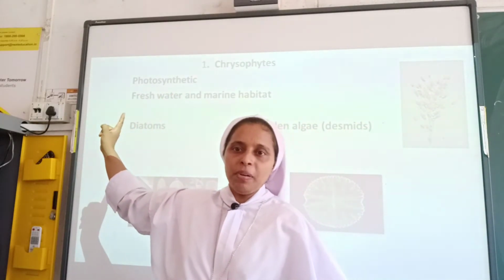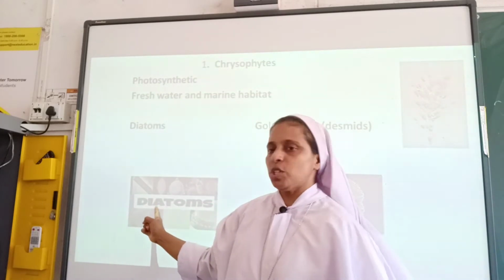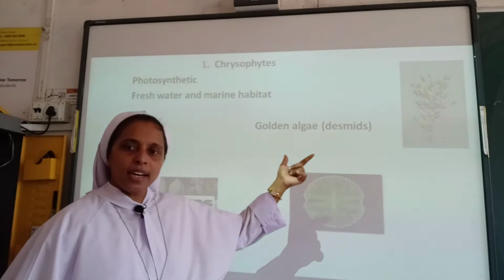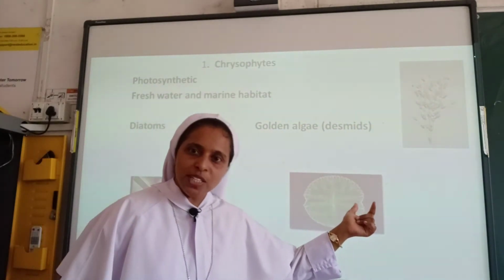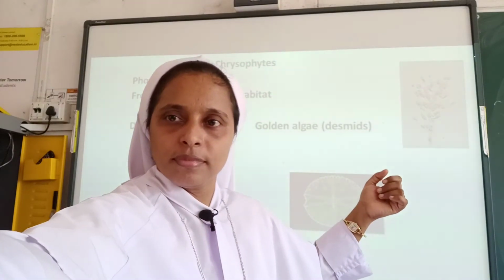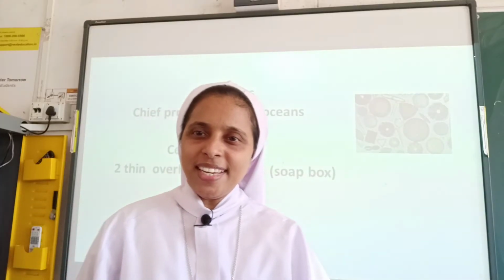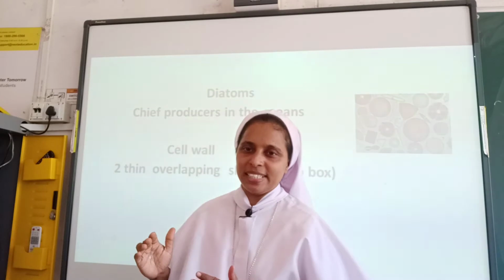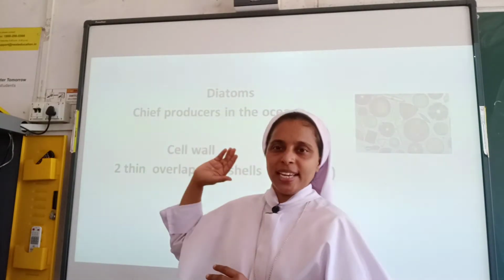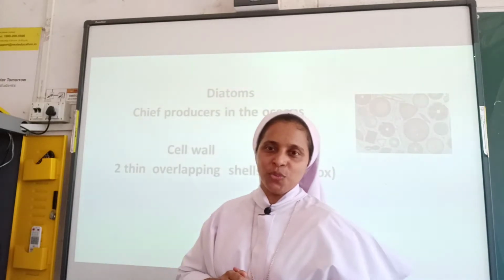Examples for the chrysophytes are diatoms. You can see here the image of diatoms, and the next ones are golden algae and desmids, which are also examples of chrysophytes. So let's see the second group. Now let us see the examples of chrysophytes. I have told you diatoms and desmids are the examples of chrysophytes.